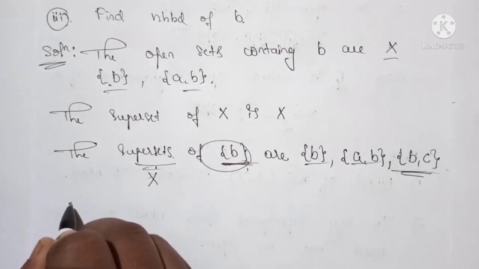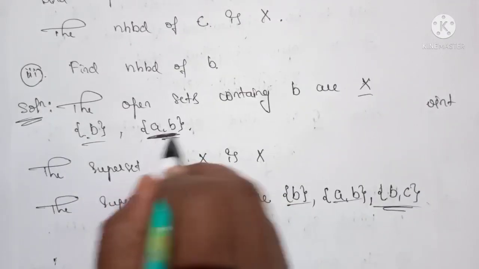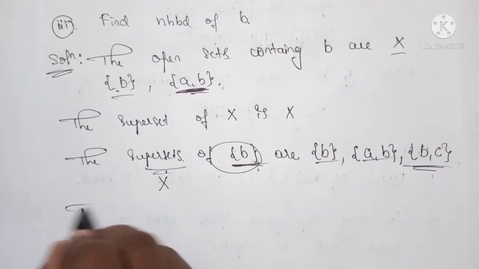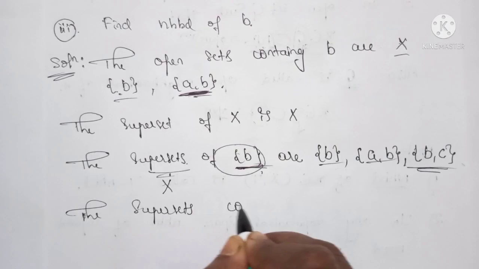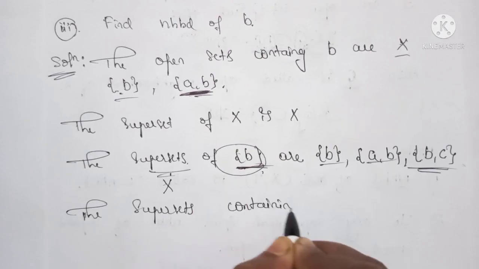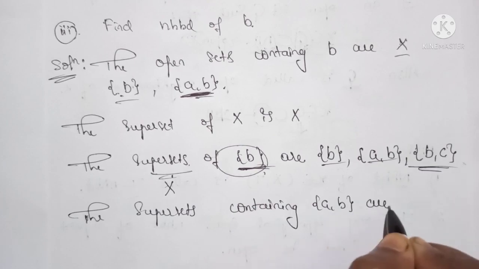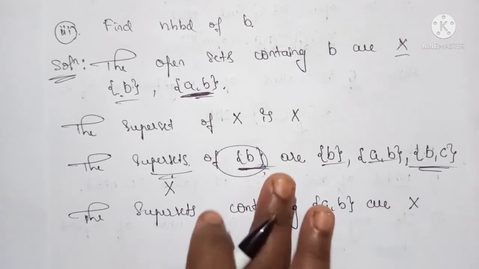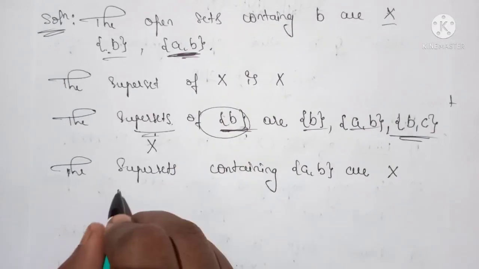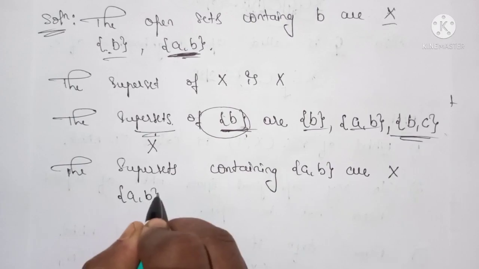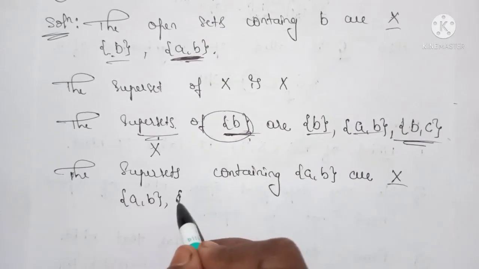Now we have to write one more, the supersets of this A comma B. The supersets containing A comma B are, definitely first will be X, because it is a superset of all the subsets, A comma B itself, and that's it, X and A comma B only.